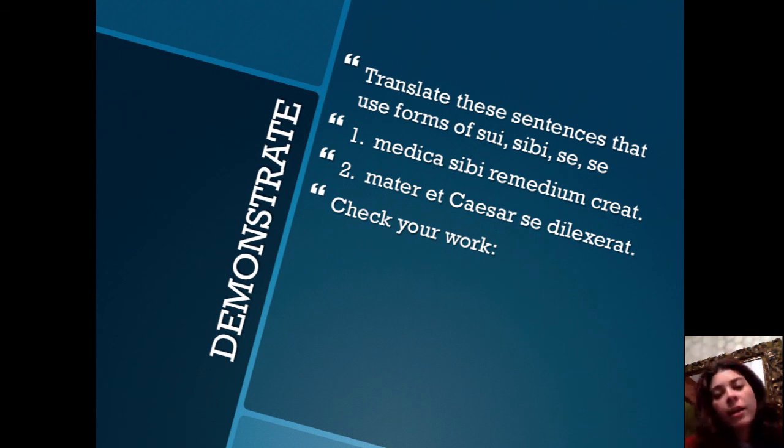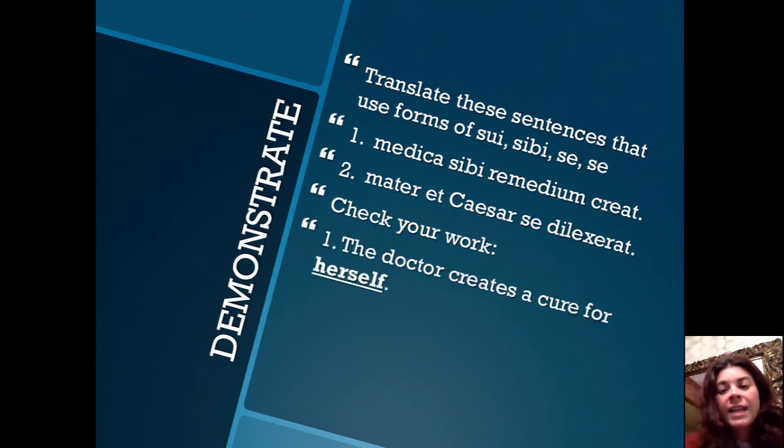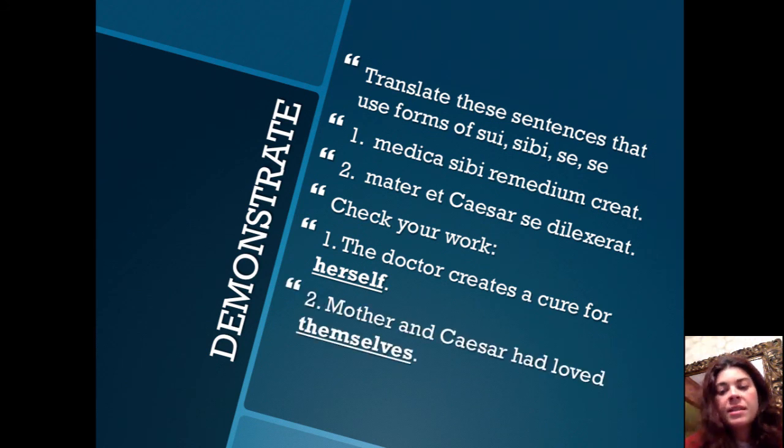Okay, now let's check your work. The doctor creates a cure for herself. And we know it's a female doctor because it's medica as opposed to medicus. Next, number 2, Mother and Caesar had loved themselves. And of course, we're saying had loved because it's dilexerant. And it's mother and Caesar as our subject, so therefore it's themselves rather than just himself or herself.